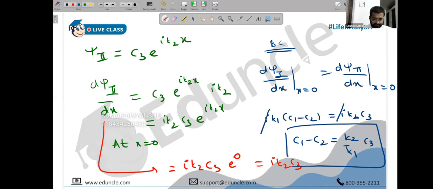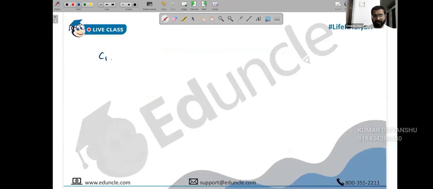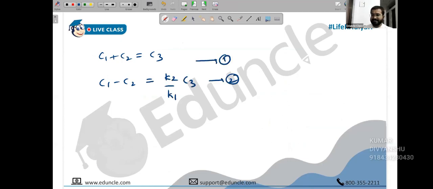Done? Okay. Next. So basically what we have found out is two equations. C1 plus C2 was just C3, and C1 minus C2 is k2 upon k1 of C3. Now the question is whom we should express in terms of what? Equation 2, 3, 4, whatever numbers you have given, doesn't matter. What is the importance of C1, C2, C3?